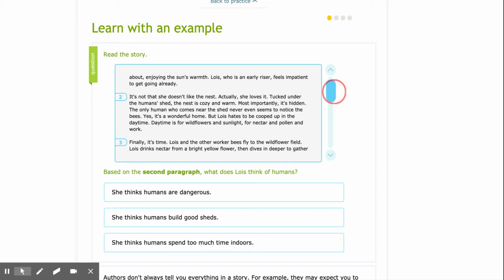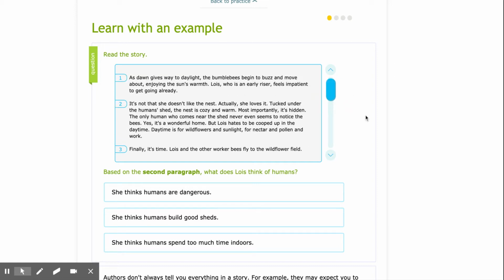Let's reread paragraph 2. It's not that she doesn't like the nest. Actually, she loves it. Tucked under the human's shed, the nest is cozy and warm. Most importantly, it's hidden. The only human who comes near the shed never even seems to notice the bees. Yes, it's a wonderful home, but Lois hates to be cooped up in the daytime. Daytime is for wildflowers and sunlight, for nectar and pollen and work.